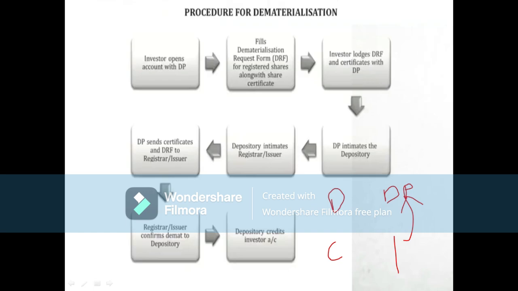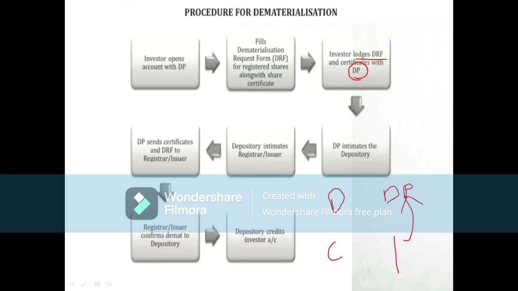The investor fills the dematerialization request form, which is known as DRF. DRF means dematerialization request form, and it will be filled by the investor for registering shares along with the share certificate. Then afterwards the investor lodges the DRF. Lodging is nothing but filing all his registered share certificates. So the investor lodges the DRF and certificates with the depository participant.